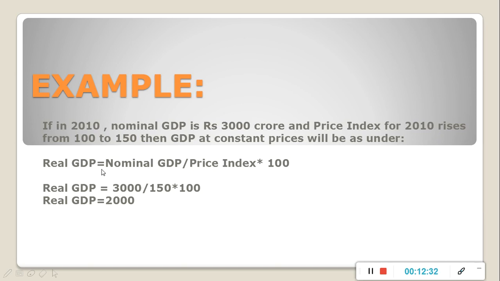Real GDP is equal to nominal GDP divided by price index multiplied by 100. Real GDP is equal to 3000 divided by 150, that is the price index, multiplied by 100. Answer will be 2000. Since the question is in crores, you have to write your answer in crore. The answer will be 2000 crores.